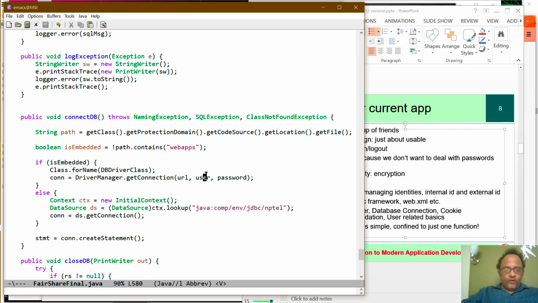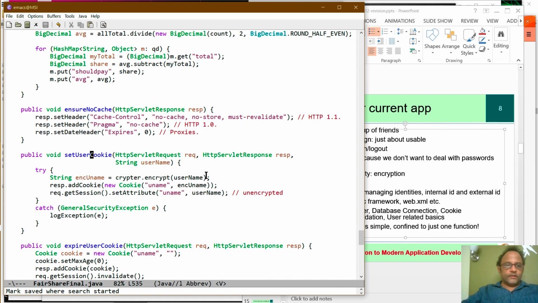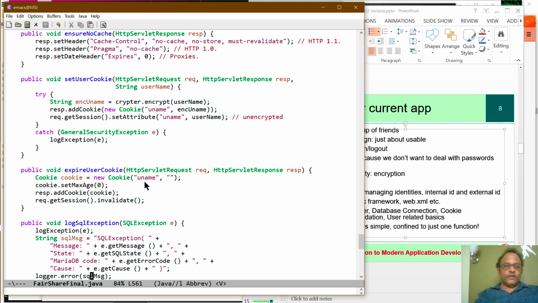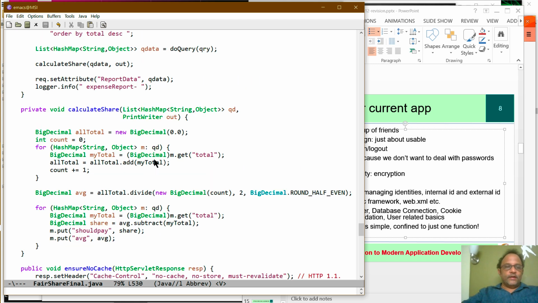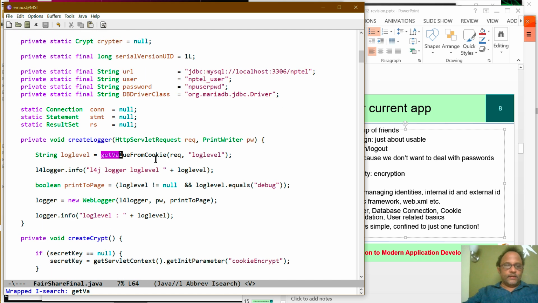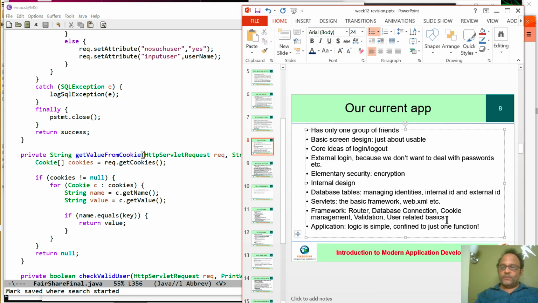We have dealt somewhat with cookie management. We have our three cookie methods: set user cookie, expire user cookie, etc. And then we also have get value from cookie. That's the core of cookie management.